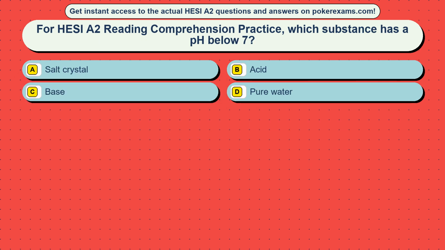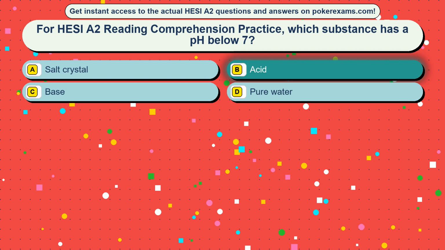Question 12. For HESI-A2 Reading Comprehension Practice, which substance has a pH below 7? Option A, salt crystal. Option B, acid. Option C, base. Option D, pure water. The correct answer is option B, acid.